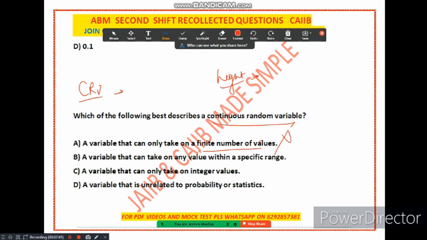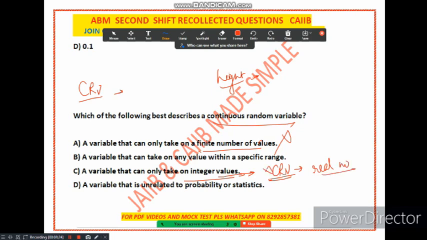Now let's talk about option C. In option C we are talking about a variable that can only take on integer values. This is also incorrect, because a continuous random variable can take on real numbers, not just integer values. So CRV does not take only integer values, it can take real numbers also. So this is also incorrect.